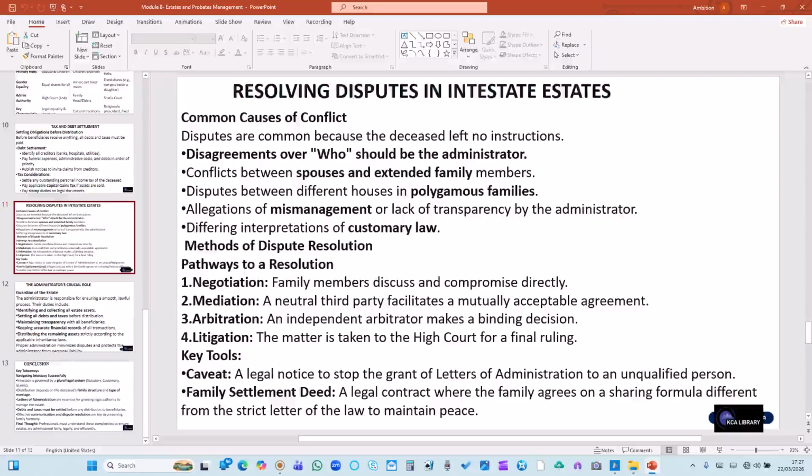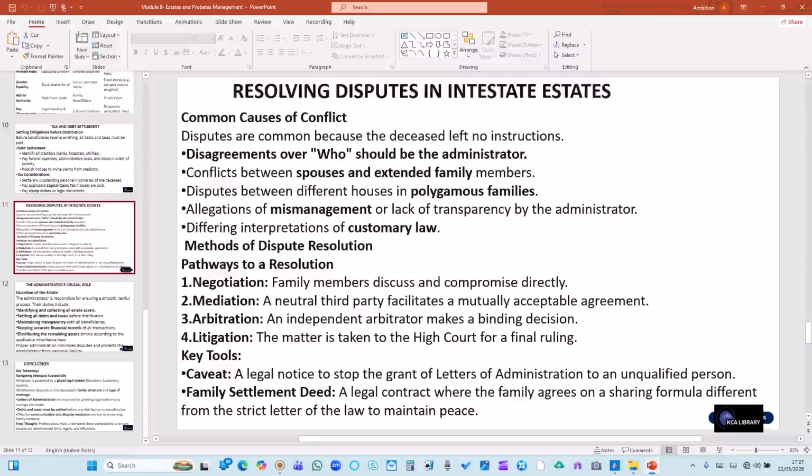Divergent interpretation of customary law may also result in dispute. Now, pathways to resolution: 1. Negotiation. In this method, family members discuss and compromise directly. Then we have the number 2 method, which is mediation. A neutral third party may be involved to facilitate a mutually acceptable agreement.